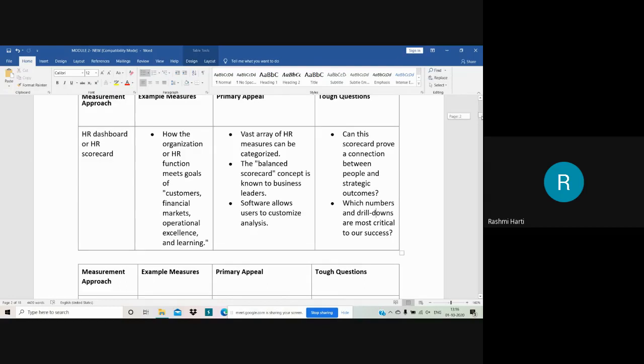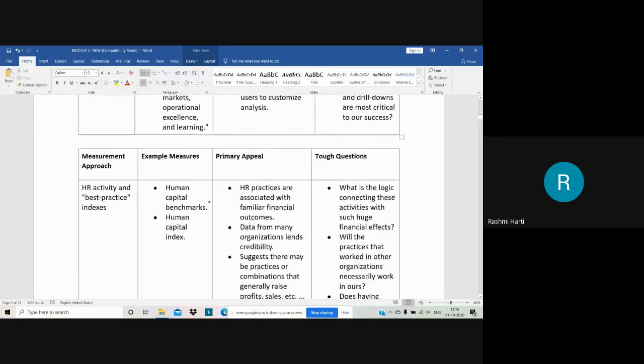Then, coming on to the next measurement approach, the HR activity and best practices index, right? Here human capital benchmark and human capital index are the two indexes being shown. It is nothing but the HR activities and the best practices included in the organization's HR.